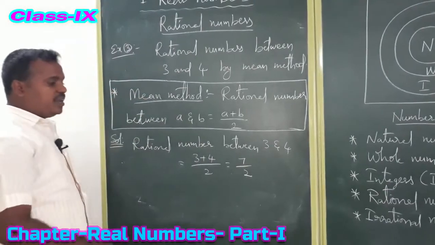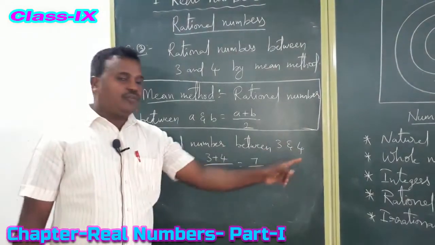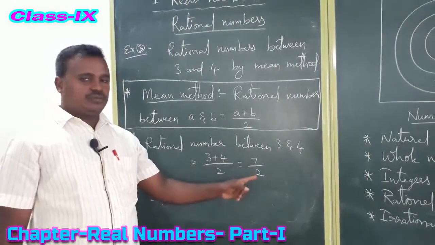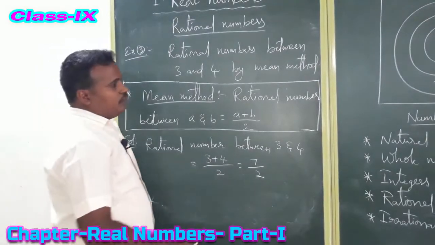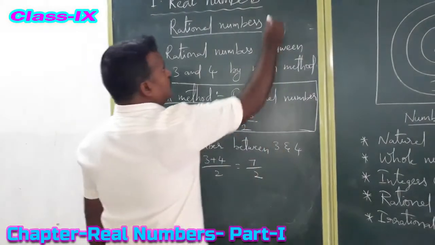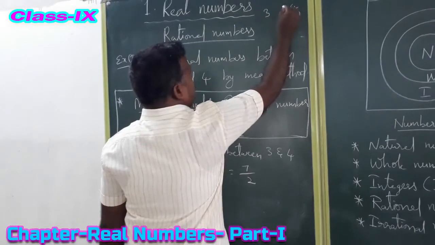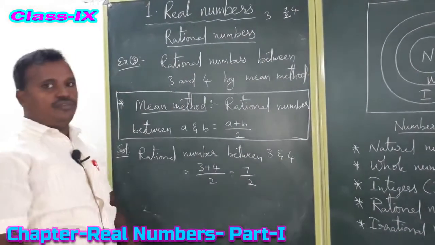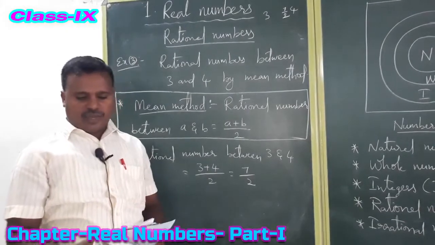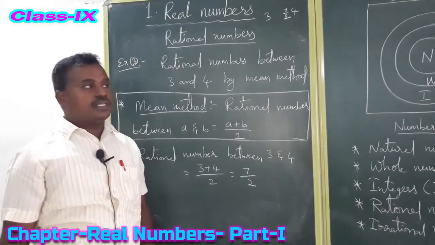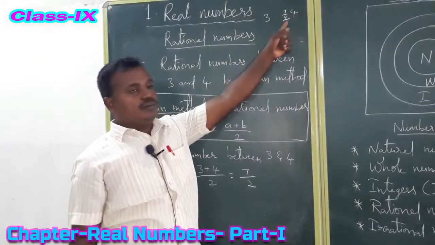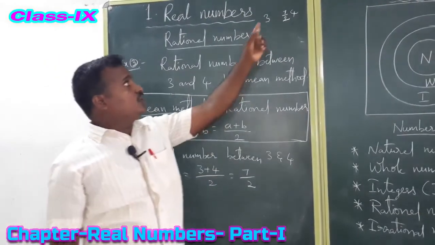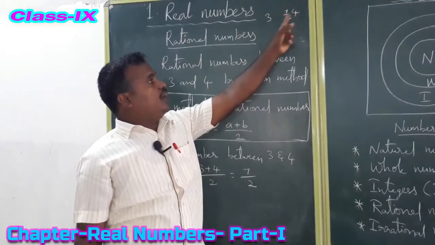So what is the rational number between 3 and 4? 7 by 2. Okay, so between 3 and 4, what is the rational number? 7 by 2. Now one more, if we need to find, here also they given, find two rational numbers. So one number we find by using this formula.